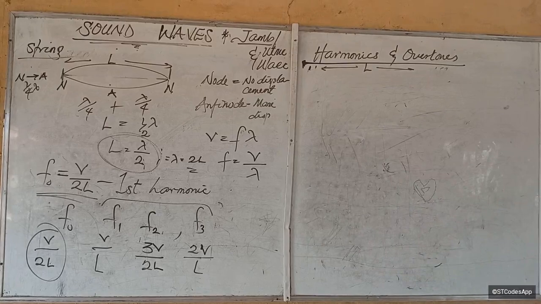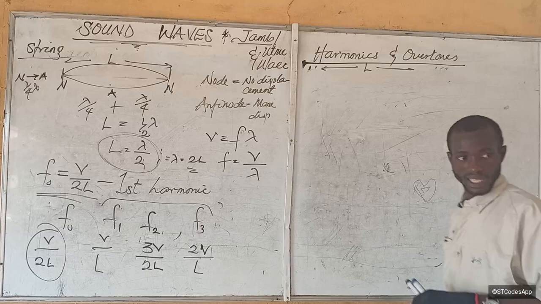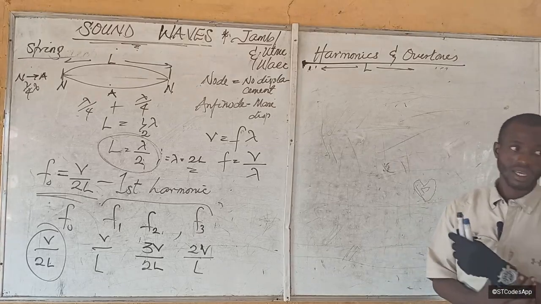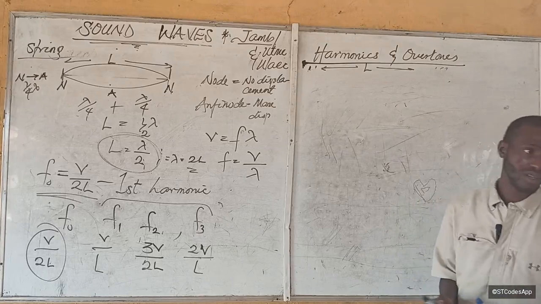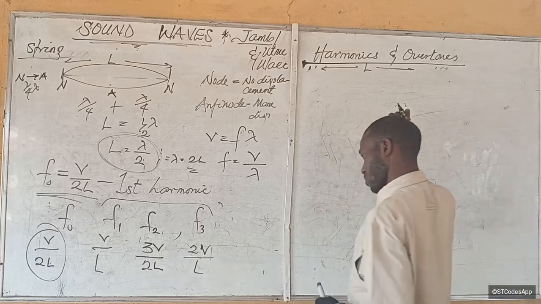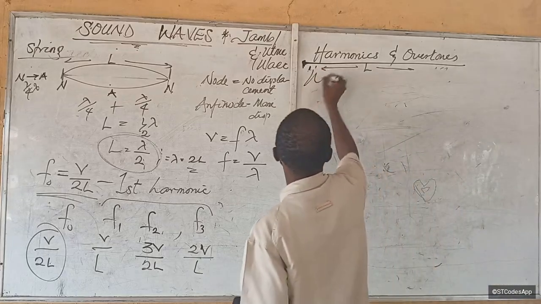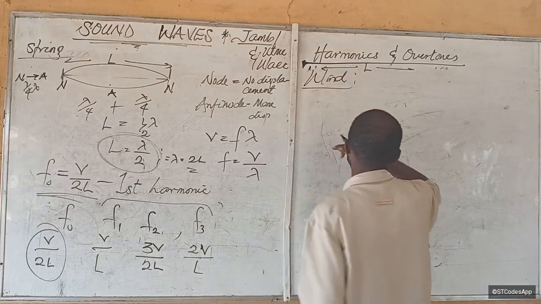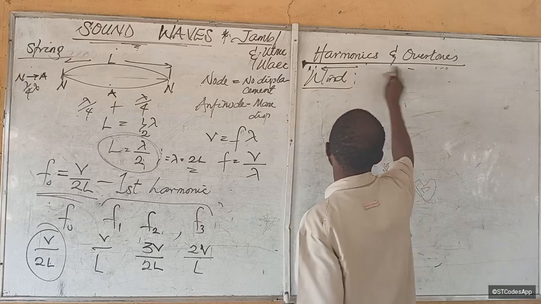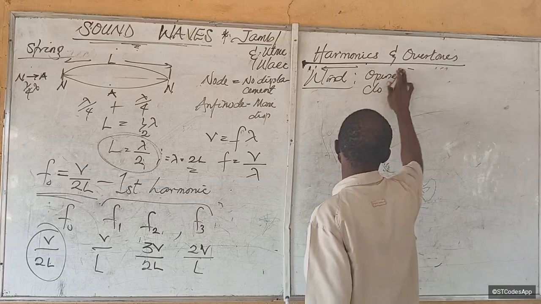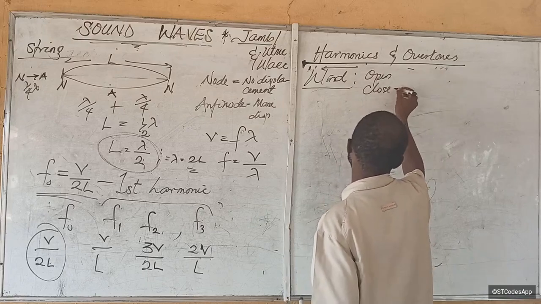F4 will be the fifth. That will be 5V over 12. You get it? So now let's do wind instruments. Wind instruments are classified into two: we have open and closed instruments.